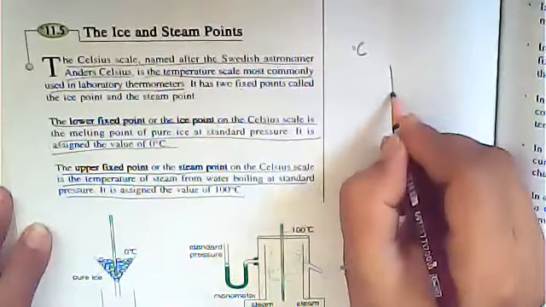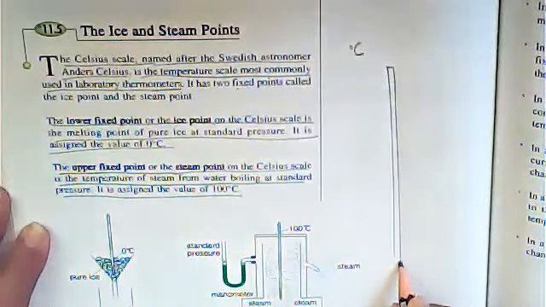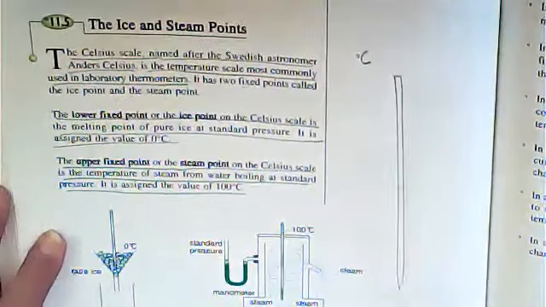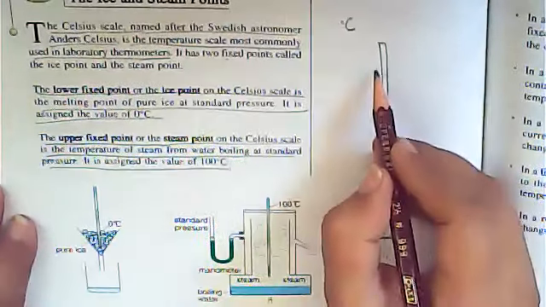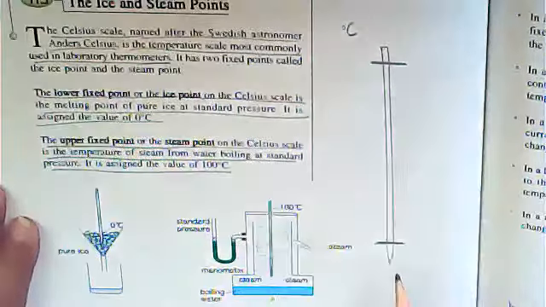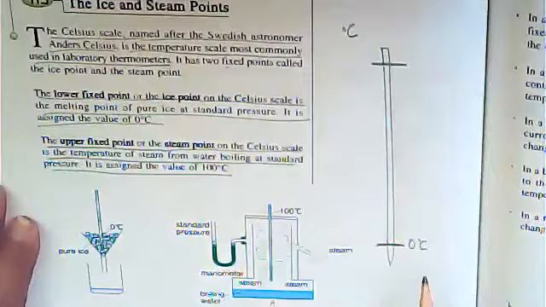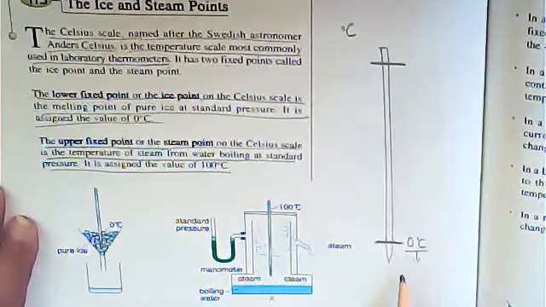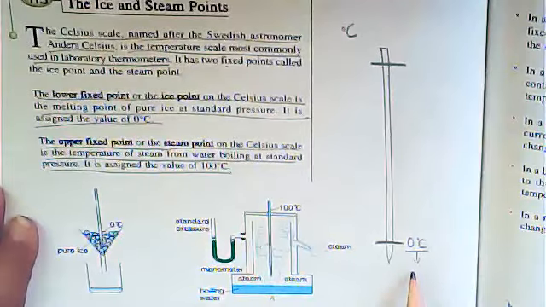This is basically a temperature scale, just like this. It has two fixed points, the lower fixed point and the upper fixed point. This lower fixed point is assigned the value of 0 degrees centigrade, and at this temperature your water will become pure ice.